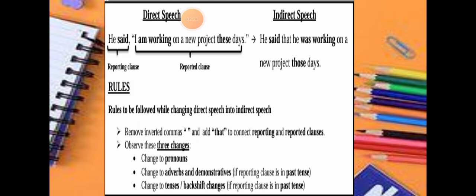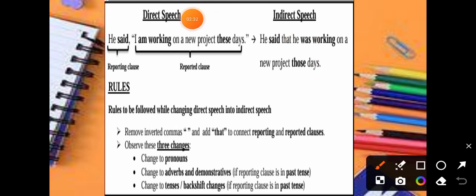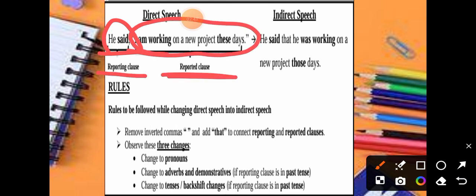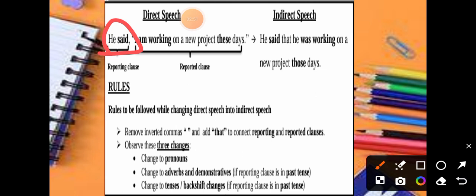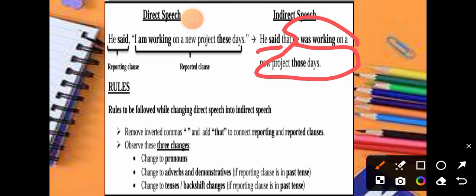This comma is always going to take the shape of "that". The comma and the inverted commas are removed, and instead we use "that", and that is always going to stay there. Secondly, in the first sentence, "he said" is the reporting clause and "I'm working on your project" is the reported clause. And in the second one, "he said" is again the reporting clause, and "that he was working on your project these days" is the reported clause.